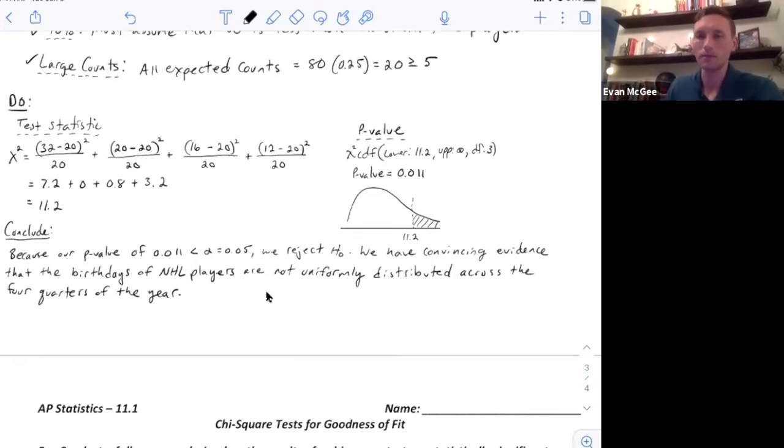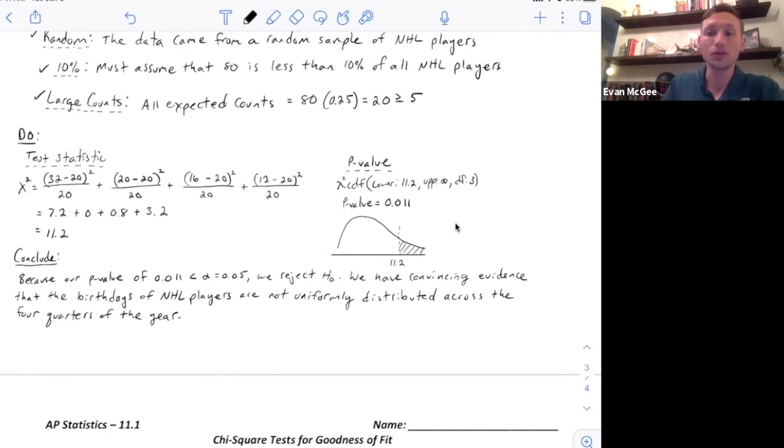But if you just think about how different these numbers were than what we expected, that should start to raise some concern in your mind. Oh, this 32 is a lot higher than 20, which is what we expect. And so our p-value is just the mathematical evidence for whether we have enough of a difference to say they're not uniformly distributed. Based on this information, our p-value says that we do have enough evidence to say that they're not uniformly distributed.